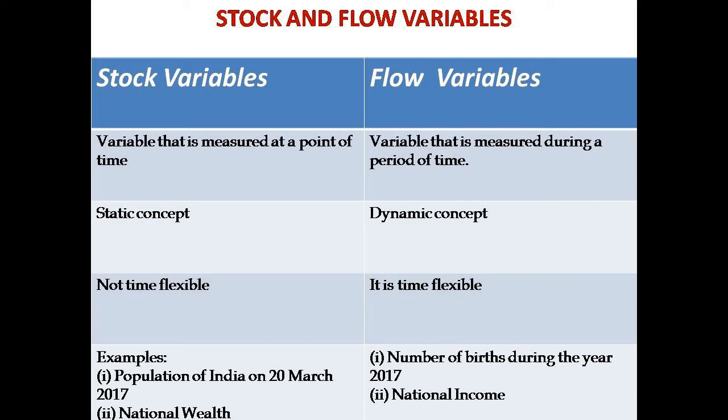Whereas flow variable is a variable which is measured during a period of time. Number of deaths during the year 2017, national income in a particular year. These are all flow variables because the value is measured during a period of time.